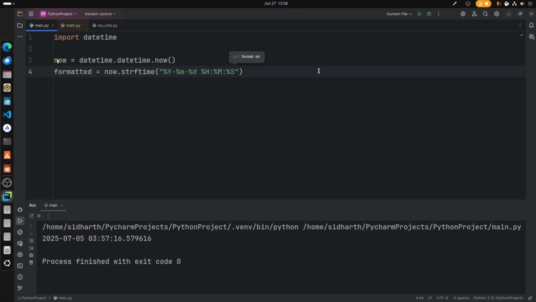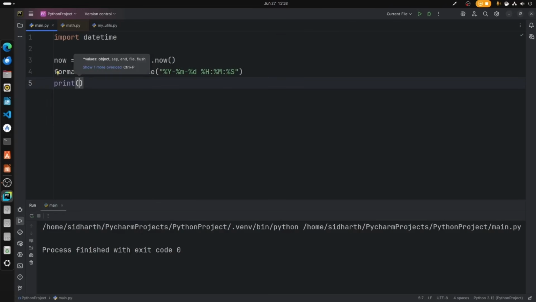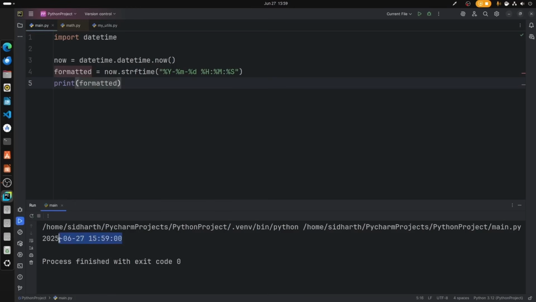Now if I run the file, we'll get today's date and time in this format. If I run that, nothing. Okay, I have to print that. So print formatted. Now if I run that, we get it in the correct format which we want, which means the extra seconds have disappeared here.